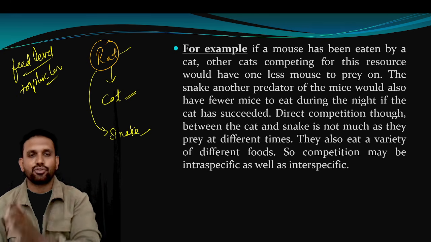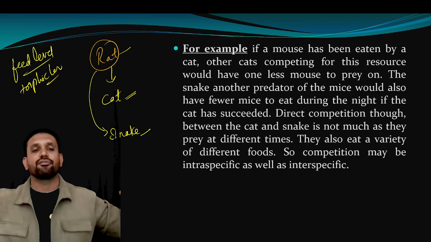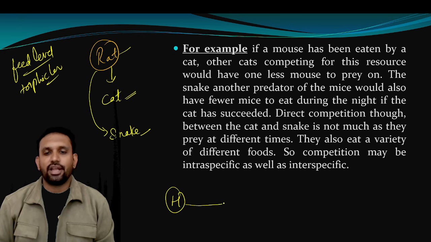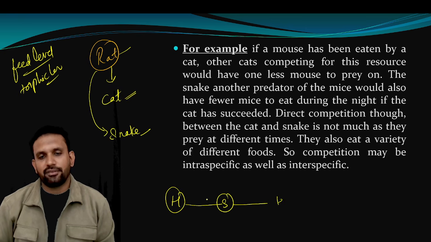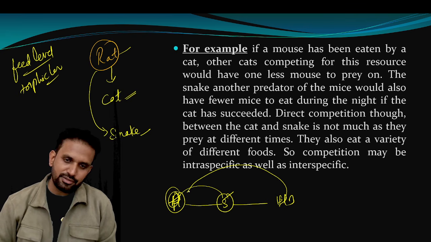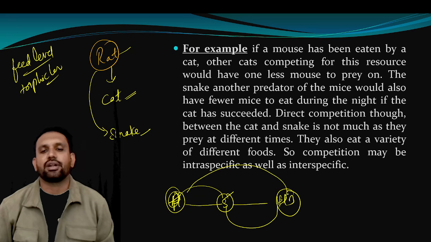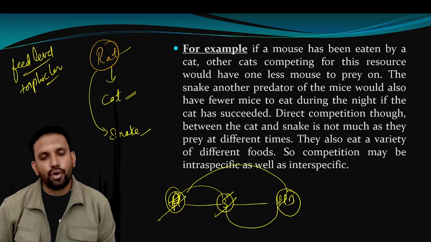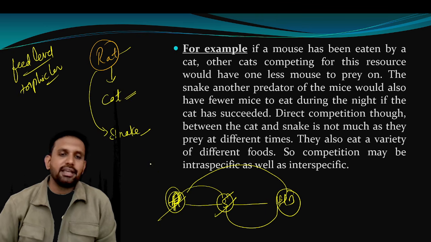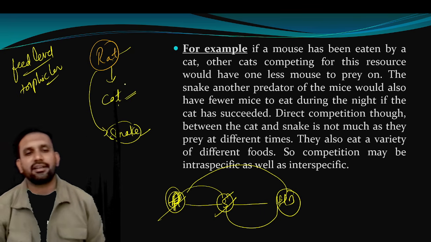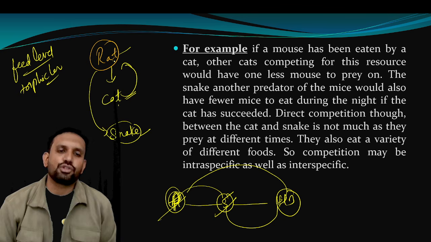On the basis of the complexity of the body and power, the feeding levels are divided in this way. Like human beings and sheep: plants are taken by sheep, but plants are also taken by what? Human beings. And sheep is taken by human beings. So human beings are a superior organism because they can have both sheep and plants. In the same way, snake can have cat and rat. Suppose we take the example of rat here. Cat also wants rat, snake also wants rat.